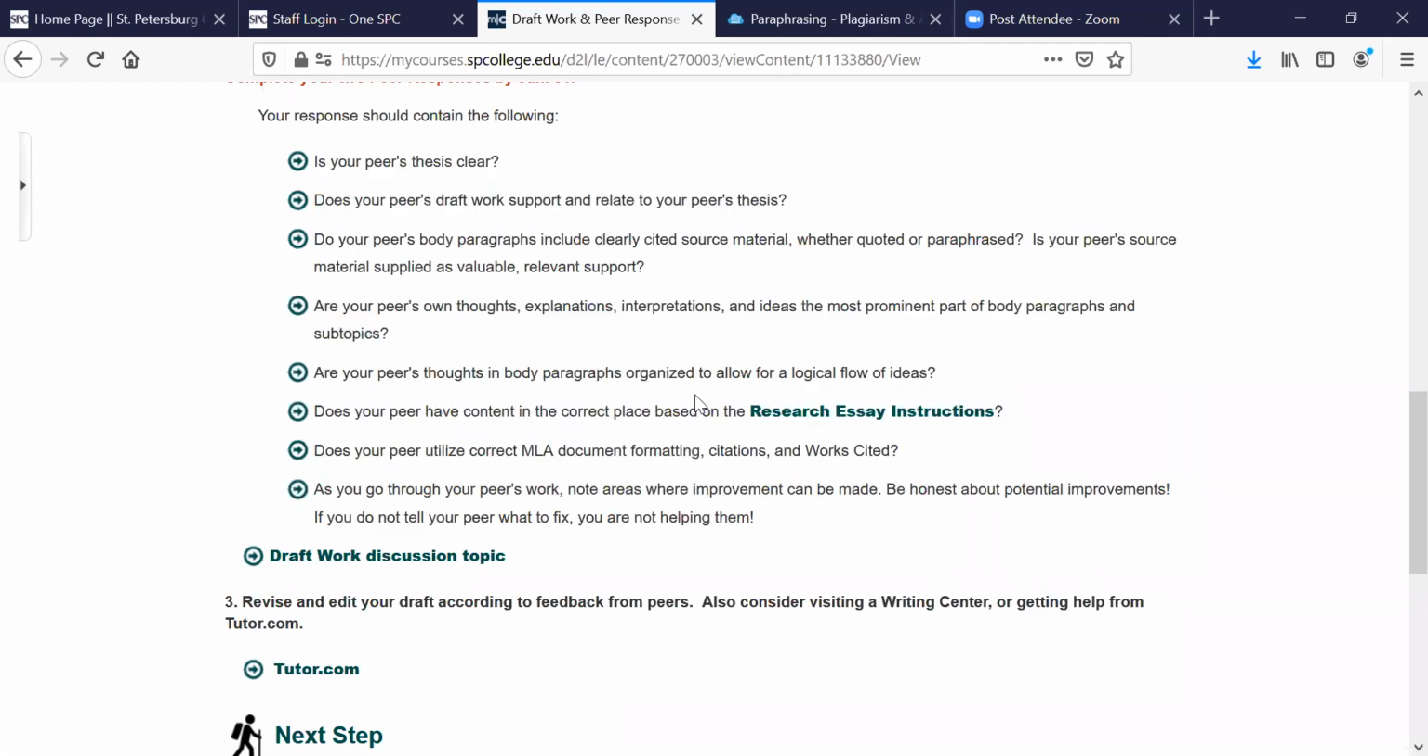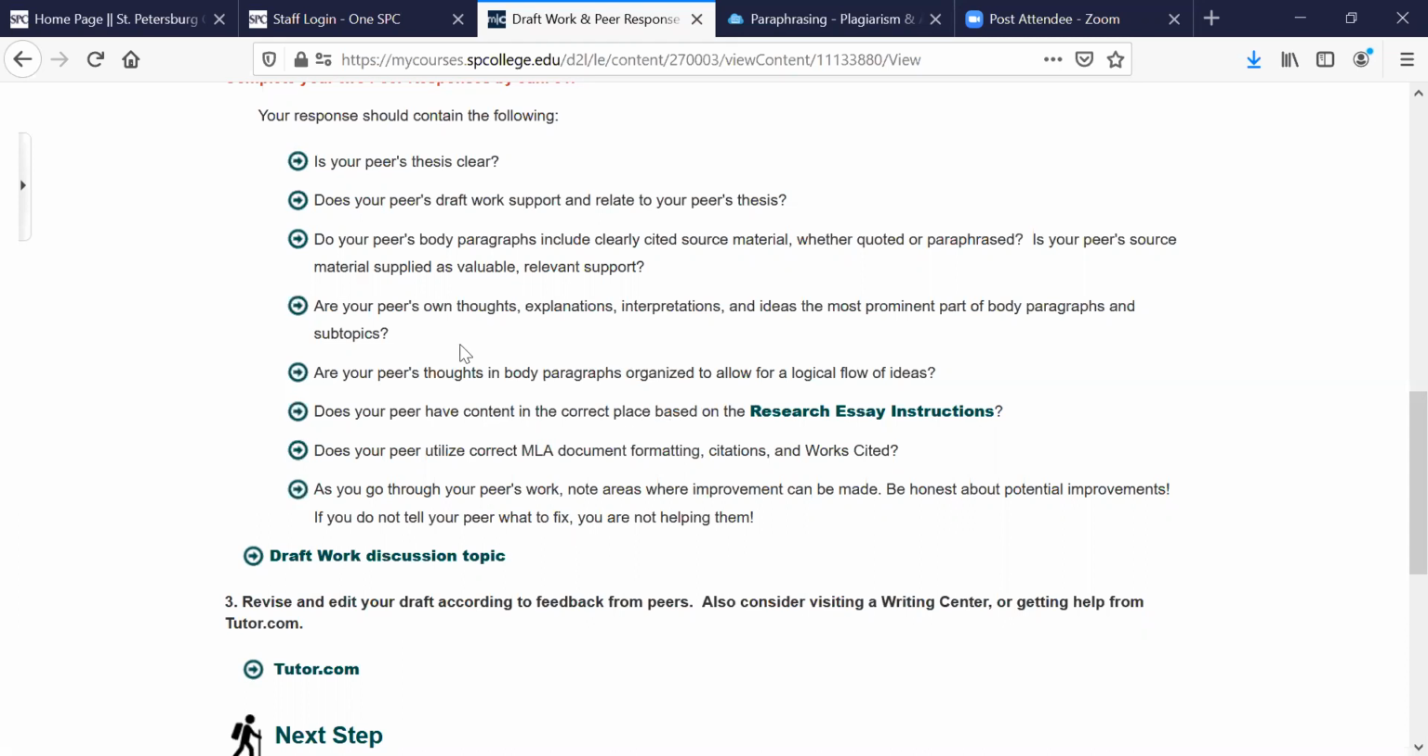Try to give your peers good feedback. Don't just say, yes, good, or needs work. Try to give some constructive feedback and specific things your peers can do to improve their work. If you think something is amiss, but you're really not sure how to check it, then of course you should recommend that your peer utilize the tutoring services.